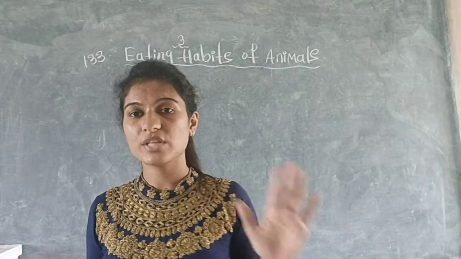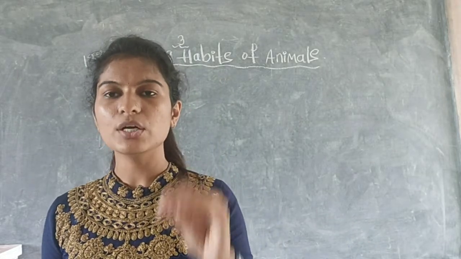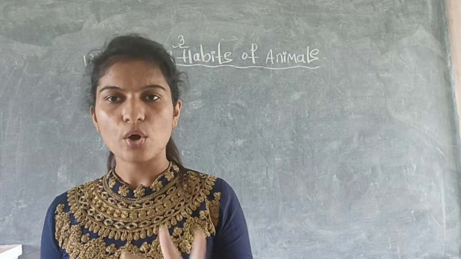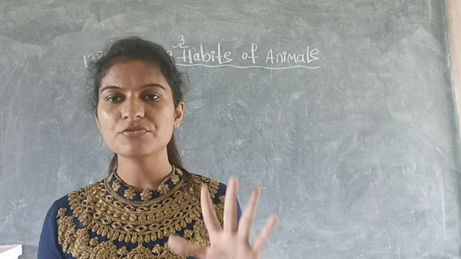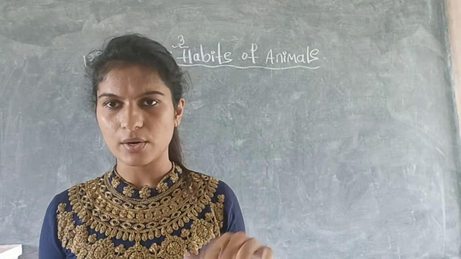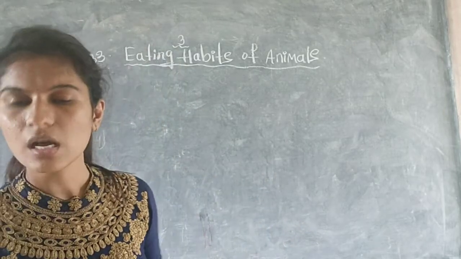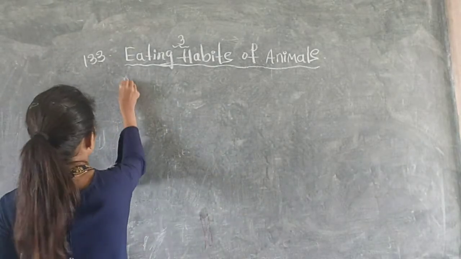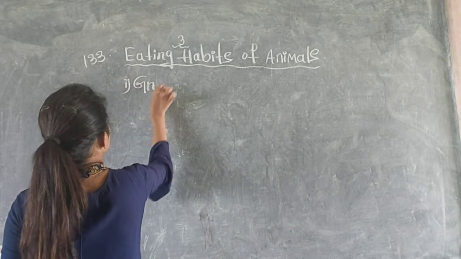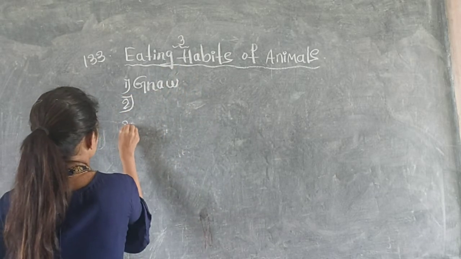Rabbit dash their food. What do they do with their food? The first one is, rabbits gnaw their food. Such examples for gnawing food are squirrel and rabbit. They just gnaw their food. So rabbits gnaw their food. Write down. This is the first one.